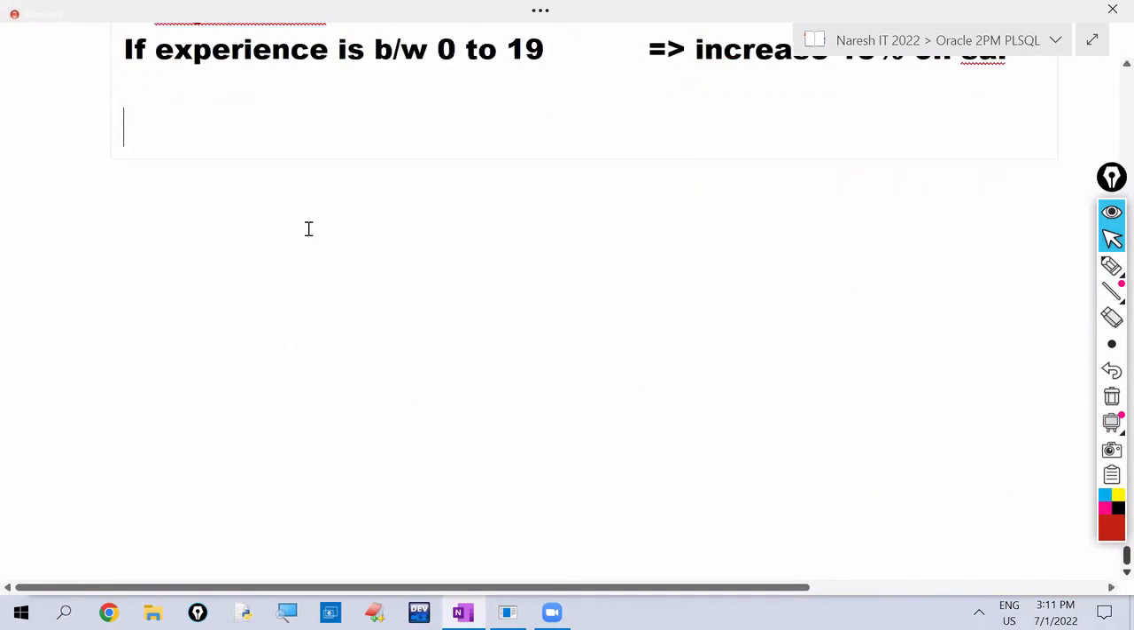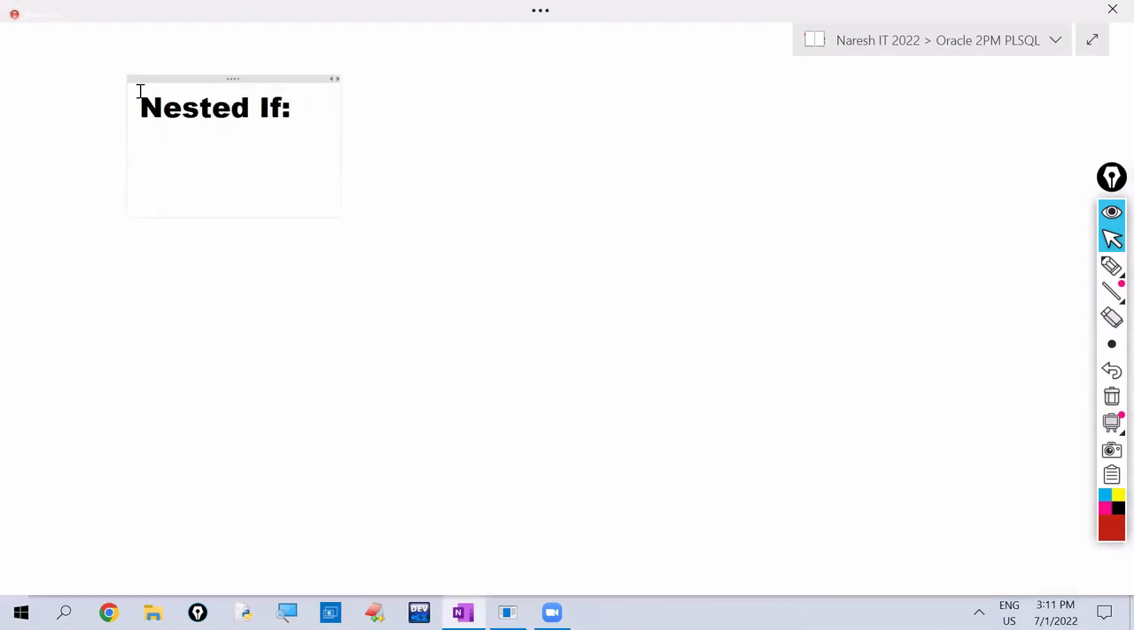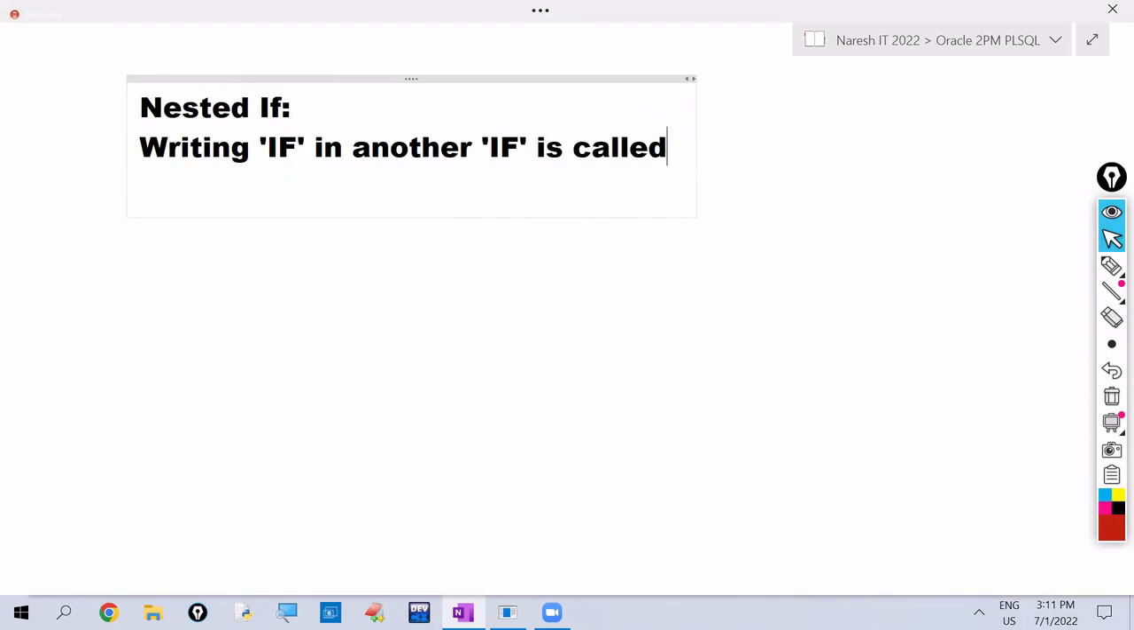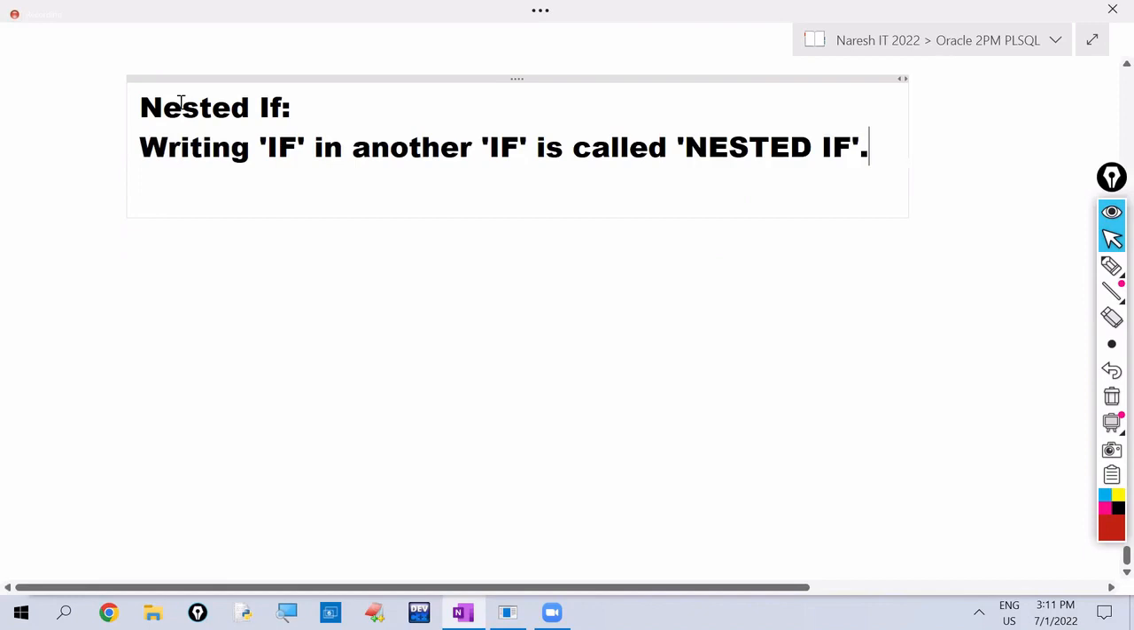Next one is nested if. So writing if in another if. Writing if in another if is called nested if. So inside of if control structure, we can write another if control structure. This we are calling as the nested if.